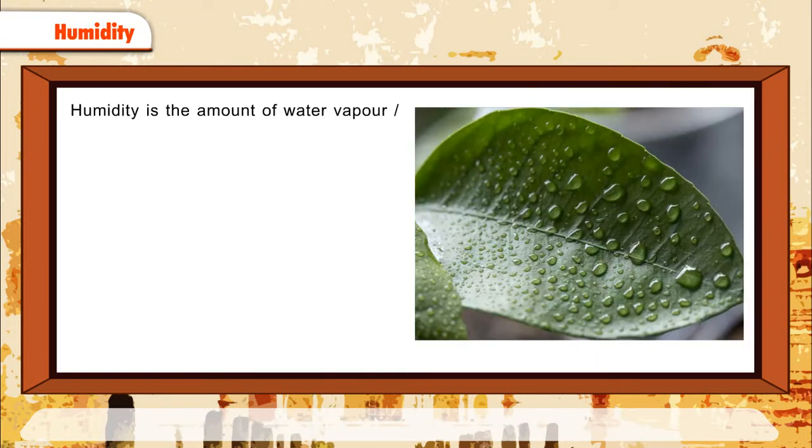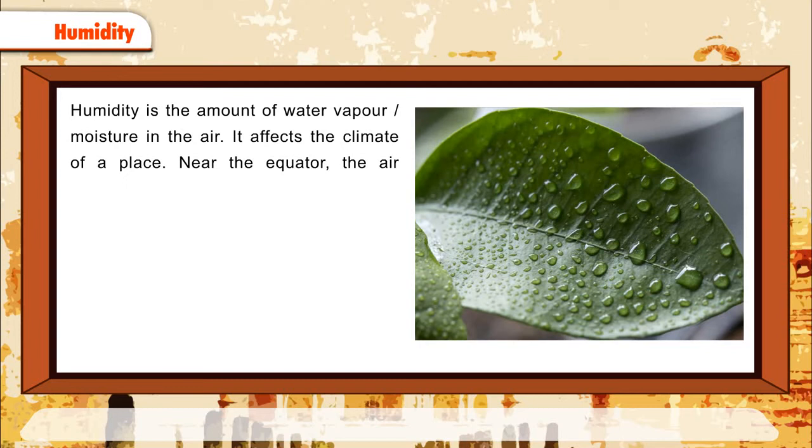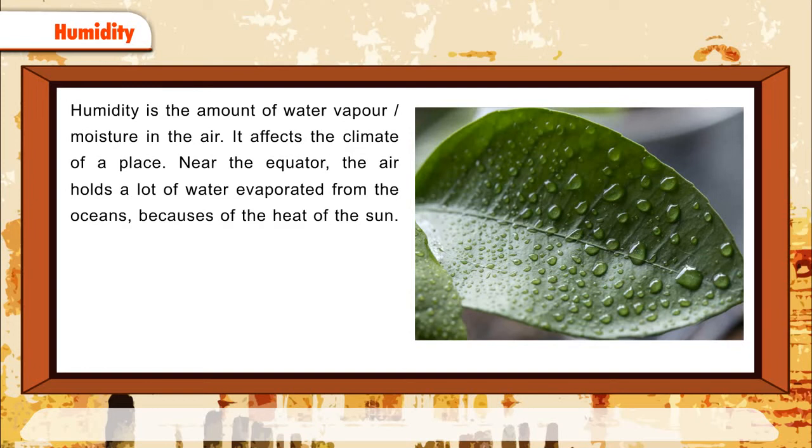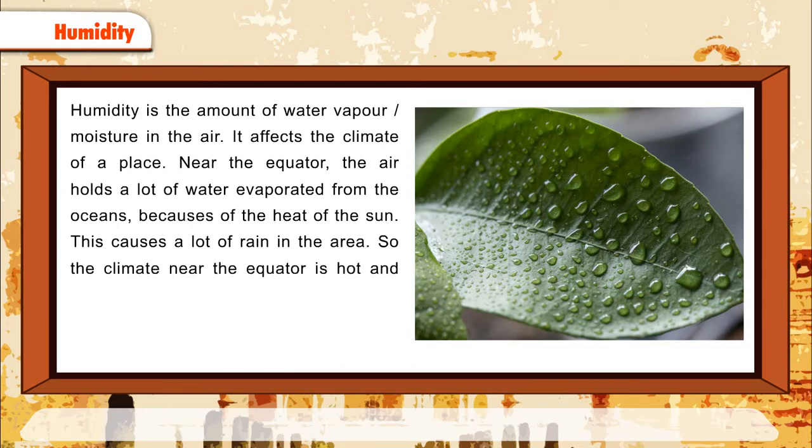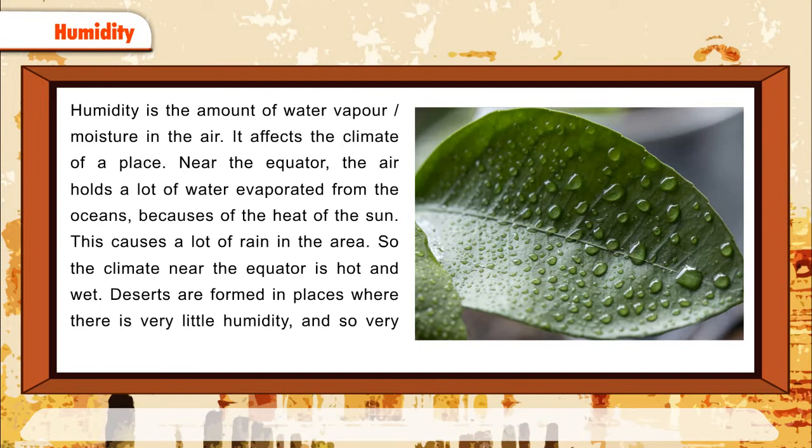Humidity. Humidity is the amount of water vapor, moisture in the air. It affects the climate of a place. Near the equator, the air holds a lot of water evaporated from the oceans, because of the heat of the sun. This causes a lot of rain in the area. So the climate near the equator is hot and wet. Deserts are formed in places where there is very little humidity, and so very little rain throughout the year.